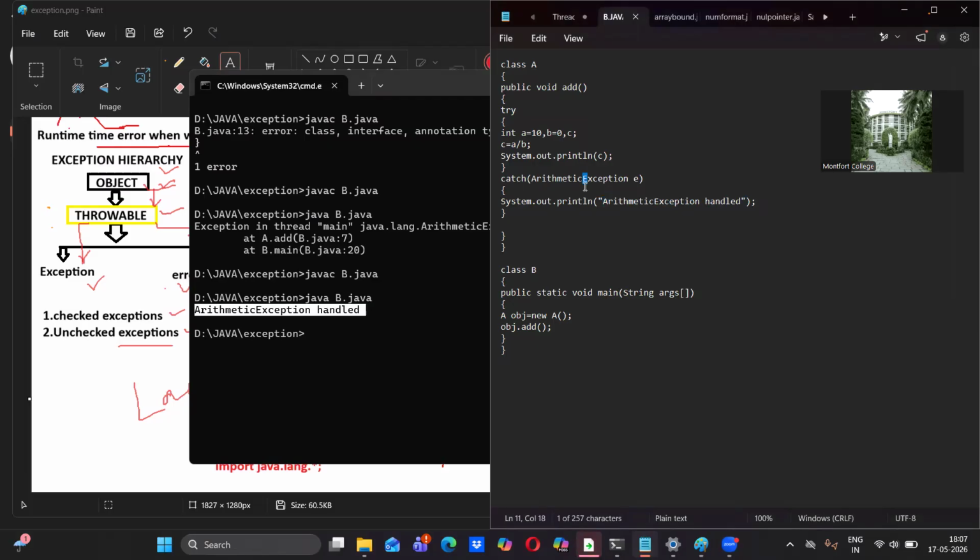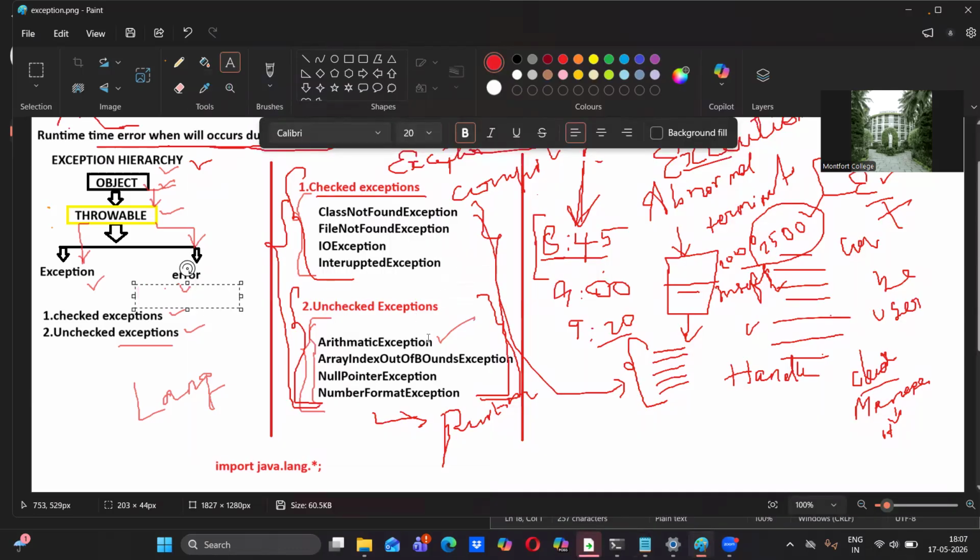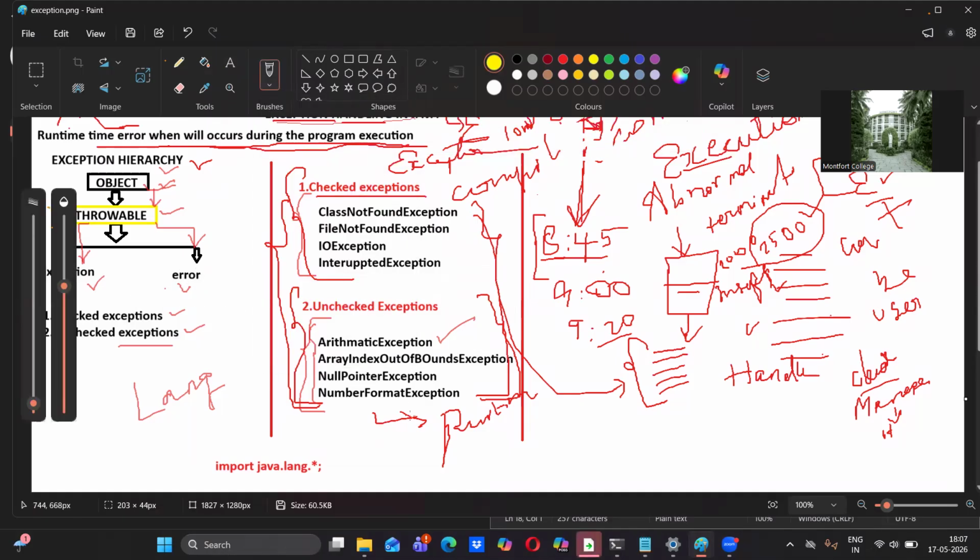All right. So the first example we have seen is ArithmeticException. Let me highlight it with yellow color. ArithmeticException done.